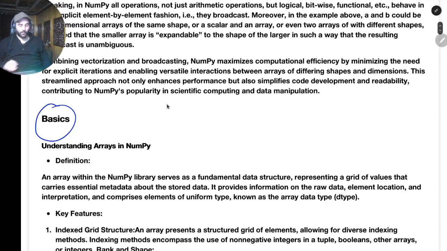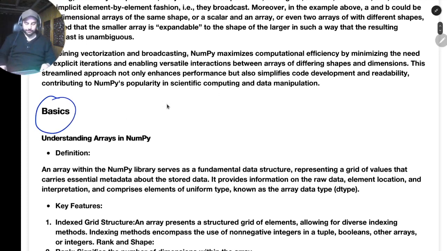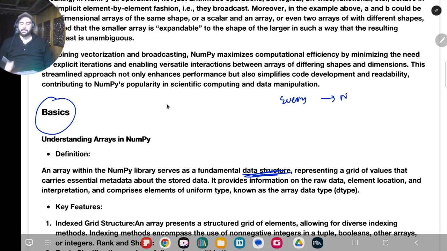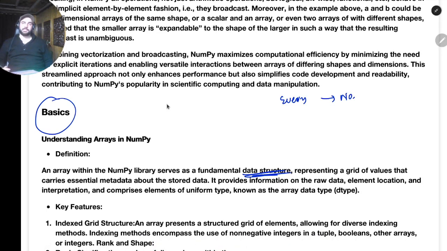Let's see what is the meaning of an array first, because it serves as a fundamental data structure. It is basically a grid of values. So why are arrays important? Why have we made such a big deal of arrays, that these are so important? Everything which is there in our computer basically is a number. It is a bunch of numbers, nothing else. So if you see my image, what is an image? It's a bunch of pixels.